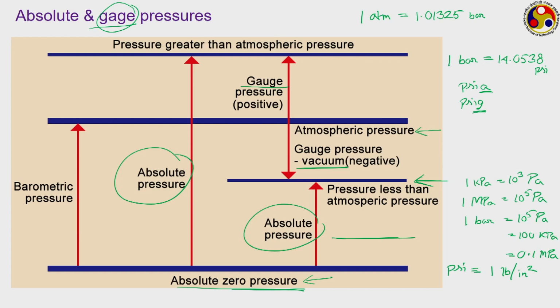Even at the same location, the value of pressure may fluctuate depending upon the weather condition. And therefore, when you are talking about such low pressure levels, then small fluctuation in the atmospheric pressure may lead to significant amount of error in the absolute pressure value. In that case, we sometimes use another unit which is called torr, TORR. 1 torr is an extremely small value.